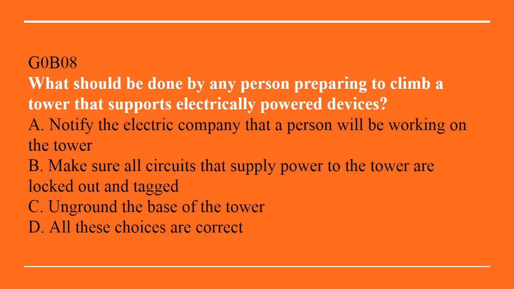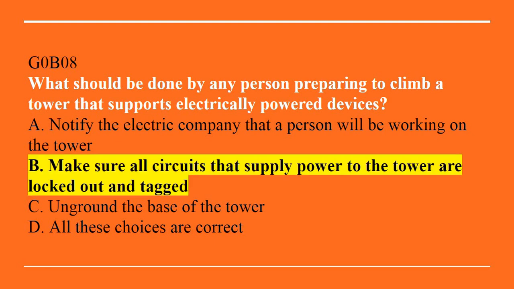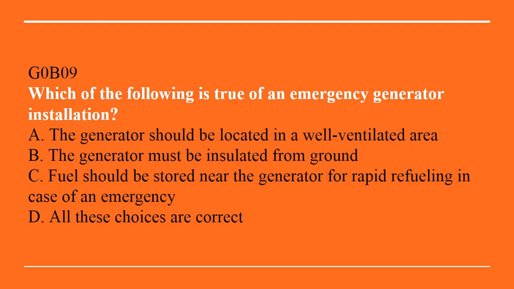G0B08. What should be done by any person preparing to climb a tower that supports electrically powered devices? A. Notify the electric company that the person will be working on the tower. B. Make sure that all circuits that supply power to the tower are locked out and tagged. C. Unground the base of the tower. Or D. All of these choices are correct. Correct answer is B. Make sure all circuits that supply power to the tower are locked out and tagged.